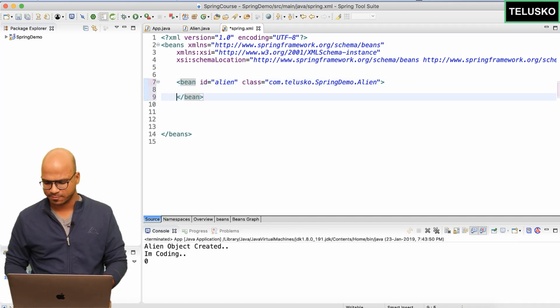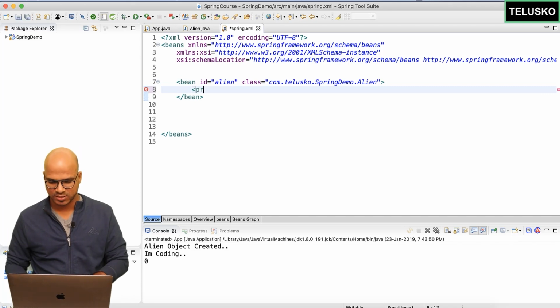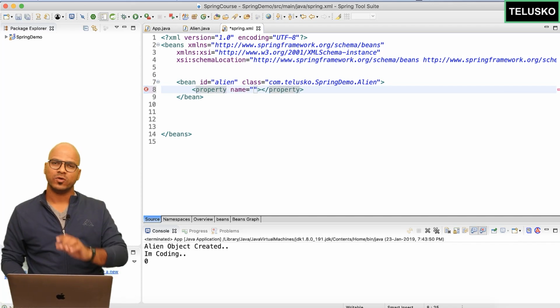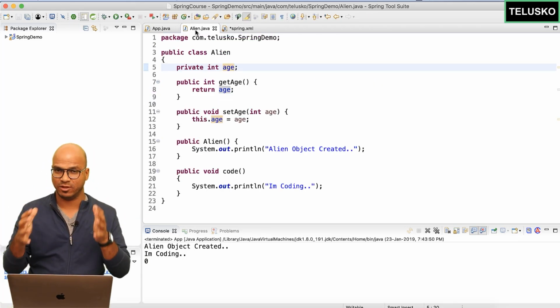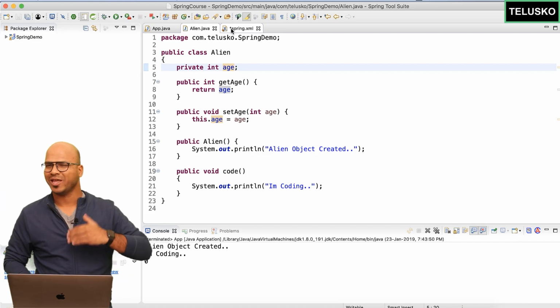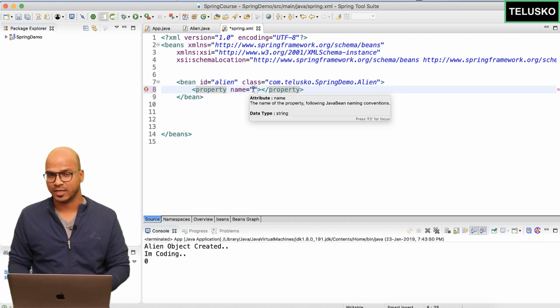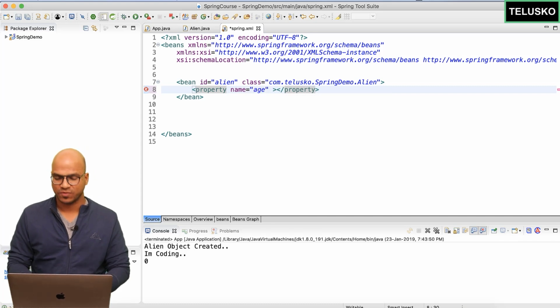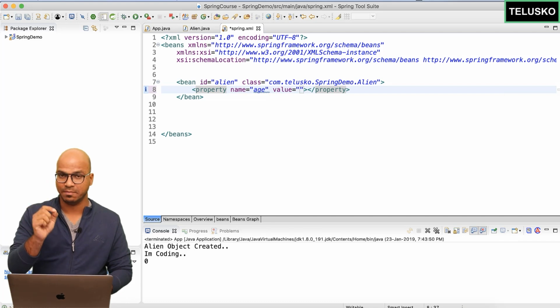So let me just expand this bean. Now in this bean tag, we can have one more tag here which is named property. Now what is property? Every variable in your class, if your class is a bean, every variable will be known as a property. You can have multiple properties. So that's the property here. You have to mention the name of your property. In this case, it is age. So we have name, and now we have to also specify value.